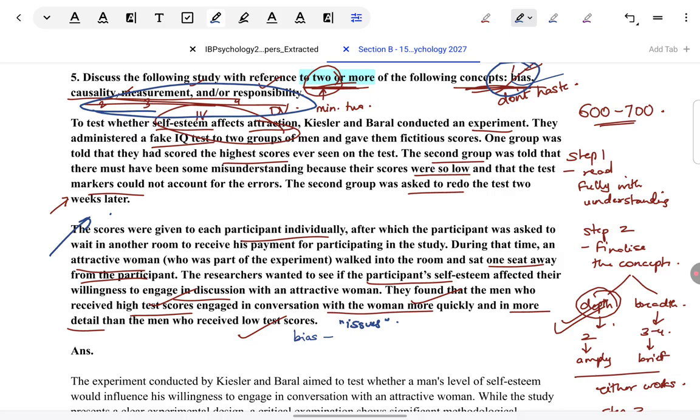Directly come to the concept, say bias. Start explaining how bias applies here. Don't try to beat around the bush and keep on explaining what Kessler and Beryl did in their experiment. You're going to get 0 for that. For restating the question in different words, there are no marks at all. Okay, so what can we give under bias?